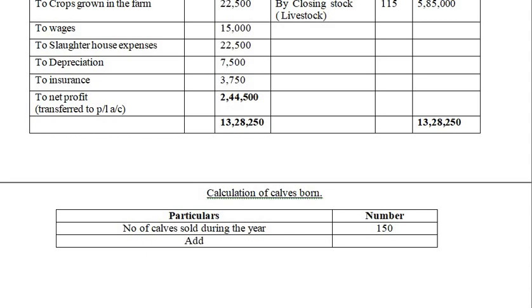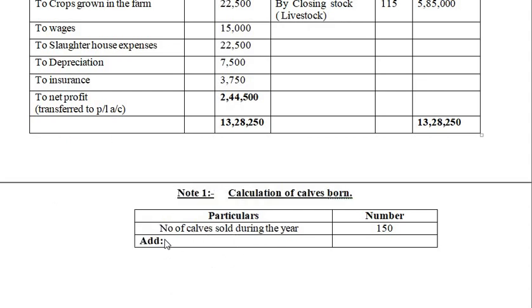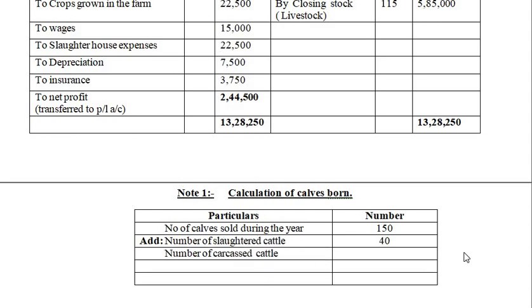Then we add the number of carcass cattle. Carcass cattle is 5, it's already been given on top.